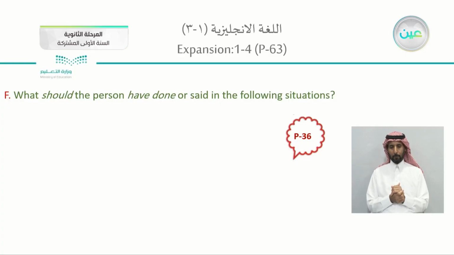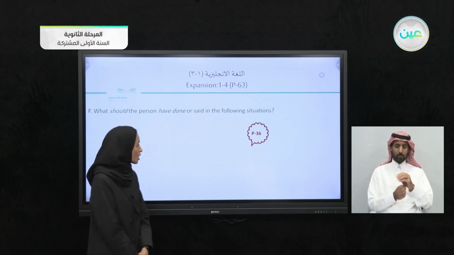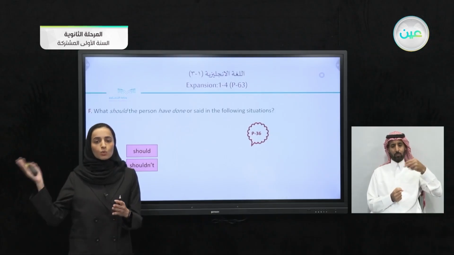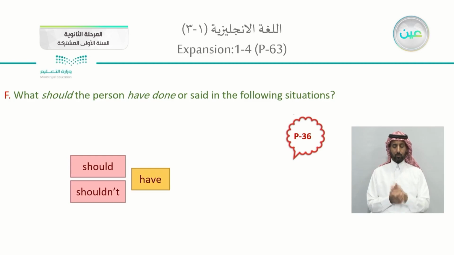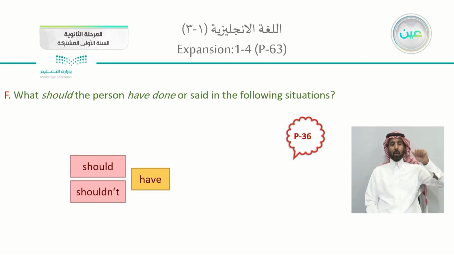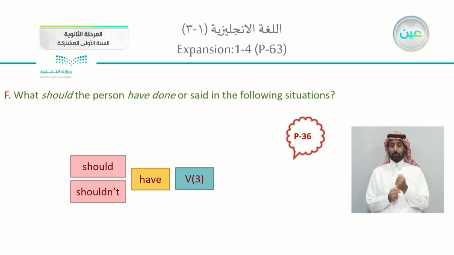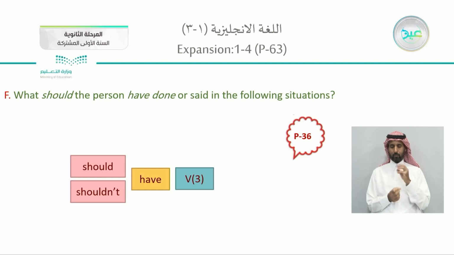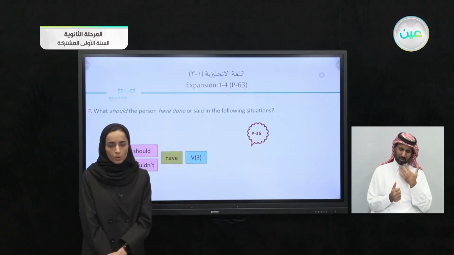Okay. What should the person have done or said in the following situation? And here we're speaking about regrets, and you can refer to page 36 for more information. If we want to speak about regrets, what are you going to use? You will use should have for something that you didn't do and you wish that you did, and shouldn't have for something that you did and you wish that you didn't do. Should, then have, and always have, followed by the past participle of the verb, which is verb number 3. This one is actually to express regret. You feel sorry for doing or not doing.